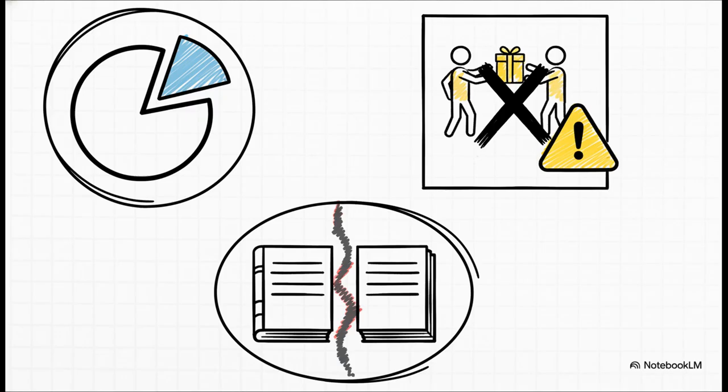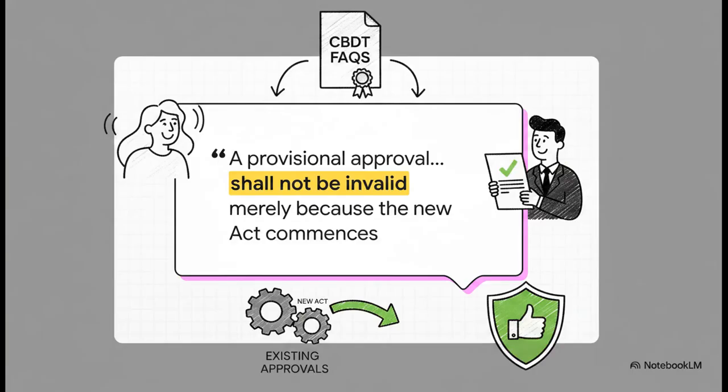Third, if you fail to maintain strictly separate books of accounts for any commercial activities, it'll completely invalidate your claims. And lastly, just remember that your existing 1961 Act recognitions remain perfectly valid, provided they aren't inconsistent with the new 2025 Act. And speaking of existing recognitions, if you or your clients are stressing about transitioning from the old Act, take a deep breath. The official CBDT FAQs provide some massive relief here. FAQ 4.35 explicitly confirms that a provisional approval granted to a charitable organization under the old Act shall not be invalid merely because the new Act commences on April 1, 2026. Your existing provisional and regular approvals seamlessly carry over.